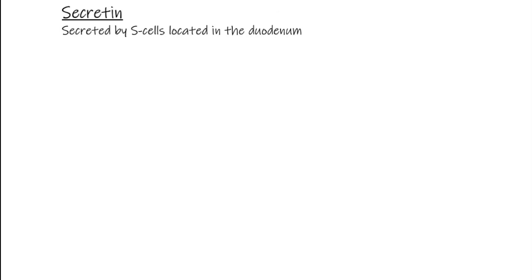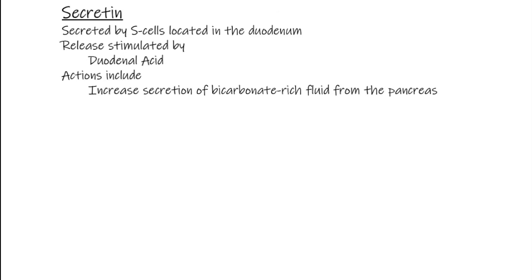Secretin is secreted by S cells located primarily in the duodenum. The release of secretin is stimulated by acid within the duodenum, and its actions include increasing secretion of bicarbonate-rich fluid from the pancreas. This in turn will help to neutralize the acidic contents of the chyme. Secretin also will decrease gastric motility.